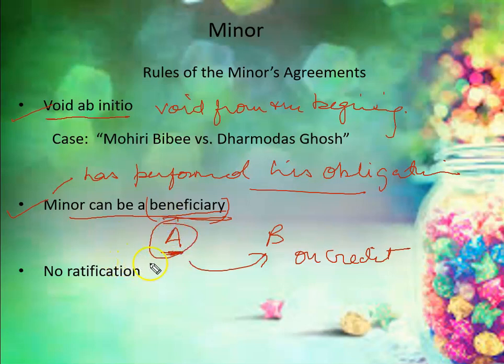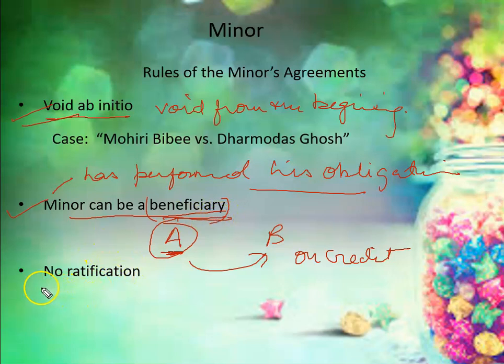Although A is a minor, he can enforce the agreement. Why can he enforce it? Although whatever agreement he makes is void, when he is in the position of a beneficiary, only then can he enforce those agreements. This is also one of the clauses given under the Indian Contract Act.